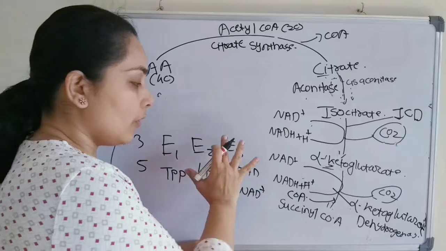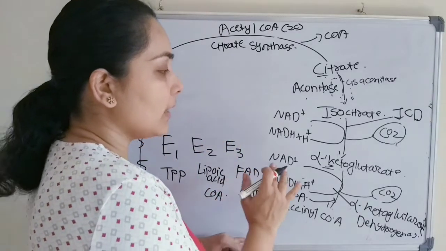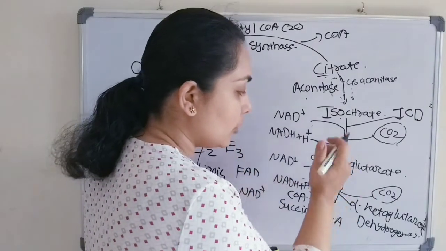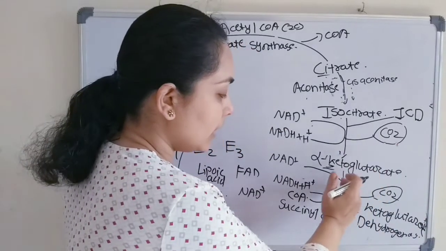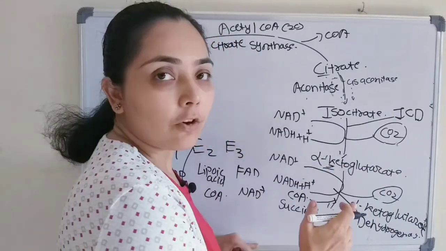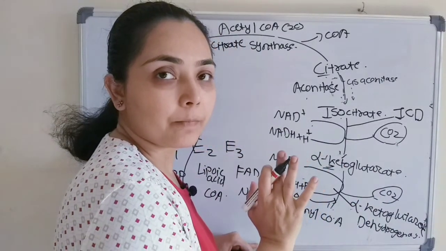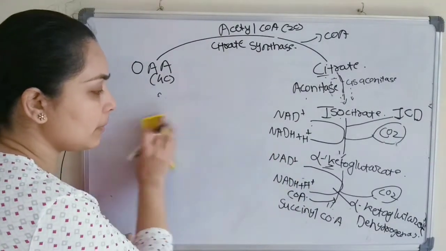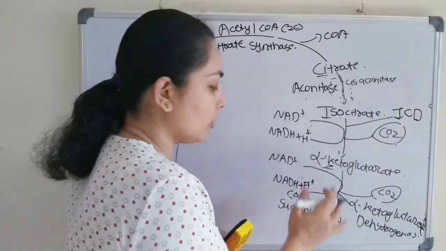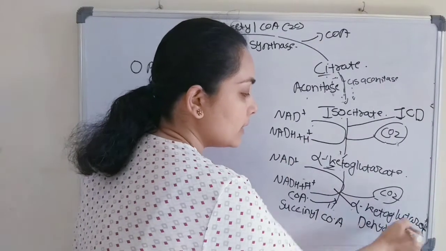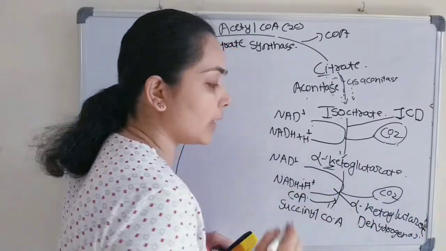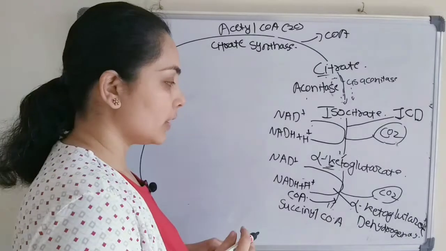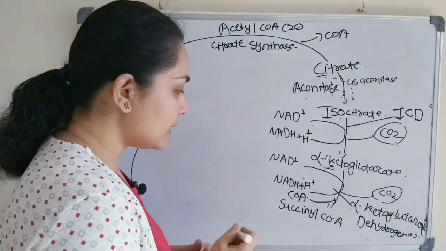Together, this multi-enzyme complex does decarboxylation, dehydrogenation and addition of one coenzyme A. So this is the important step of converting alpha ketoglutarate to succinyl CoA, and the multi-enzyme complex is alpha ketoglutarate dehydrogenase.